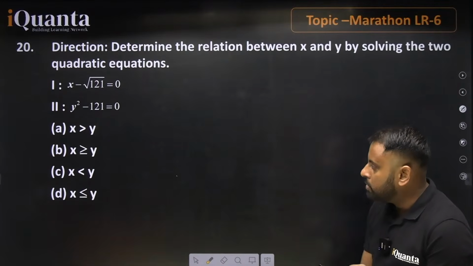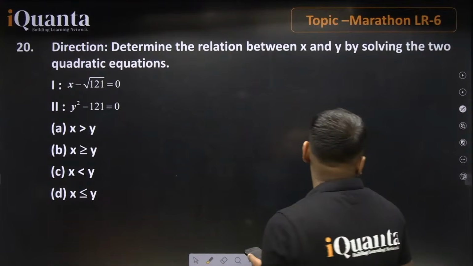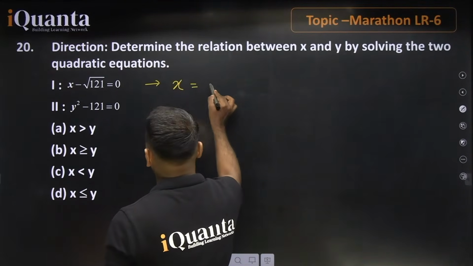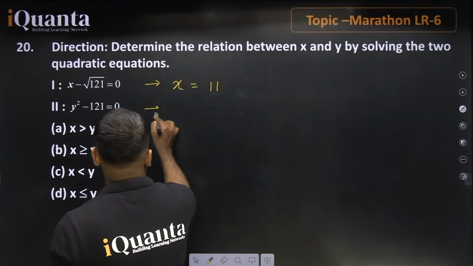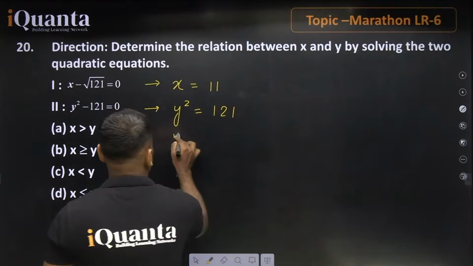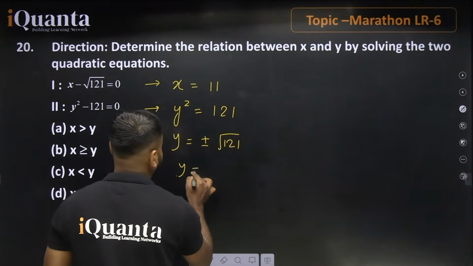B. B means x is greater than or equal to y. Everyone? Chalo, okay. So yes, we know that here x will be equal to 11, and here y square will be equal to 121. So y will be equal to plus minus under root 121. The value will be equal to plus minus 11.